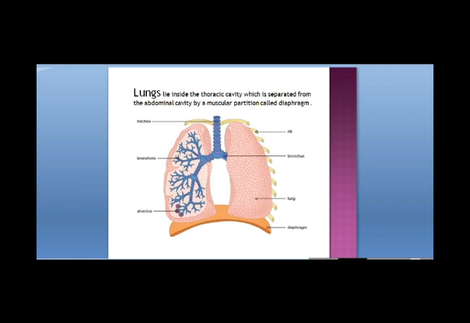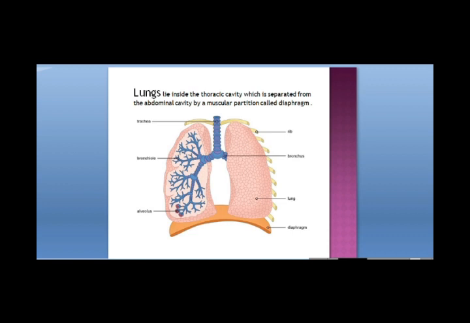So this chest cavity is on the upper side and the abdominal cavity is on the lower side. In between is a muscular sheet, a muscular partition that is called the diaphragm. It separates the chest cavity from the abdominal cavity. And the lungs are covered by two thin membranes. These two thin membranes are called pleura. Lungs are protected. They are enclosed in a rib cage.